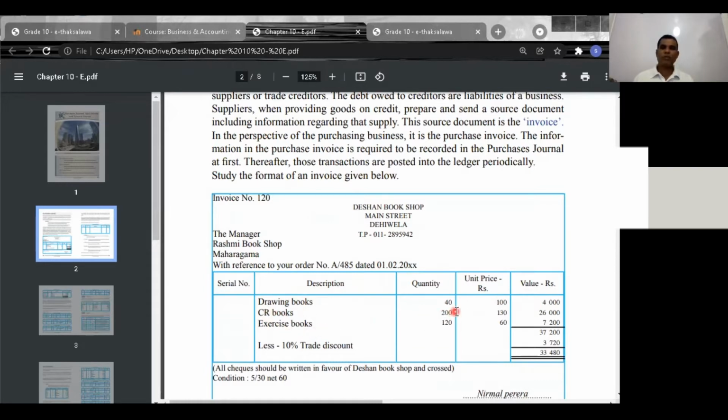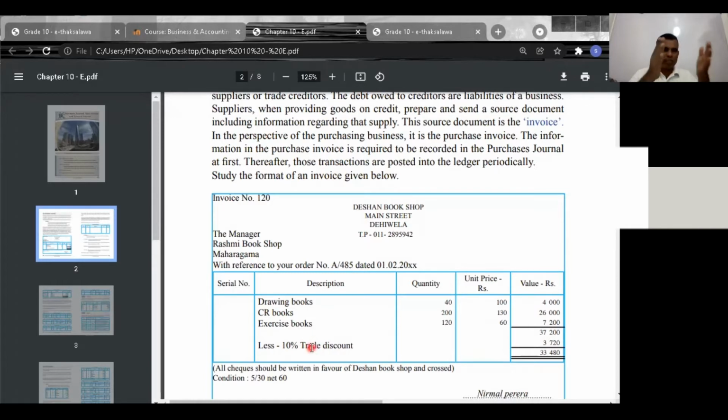Now CR books. How many books have you purchased? 200. Per book is 130. Then 200 into 130 is 26,000. Then exercise books, 120 books, per book 60, and then 200. Total is 37,200.